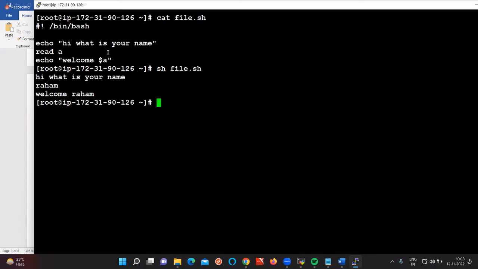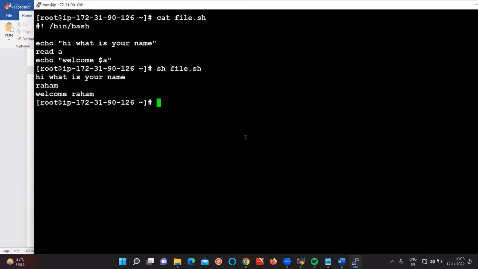So read values are going to be the most important concept in your real-time scenarios. We are going to use these values frequently. This is the way of giving dynamic values. Static values we can give directly in the script, but dynamic values we need to give from the command line only. Okay, perfect. So this is the first thing.